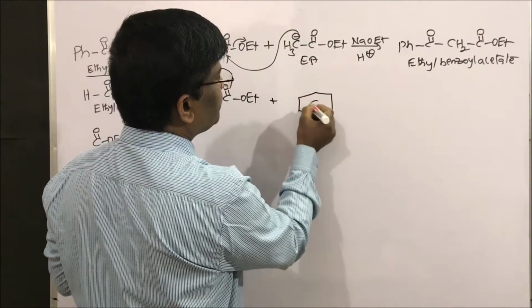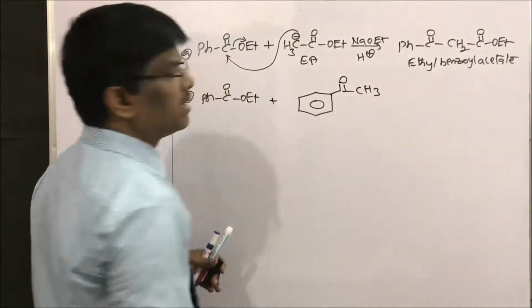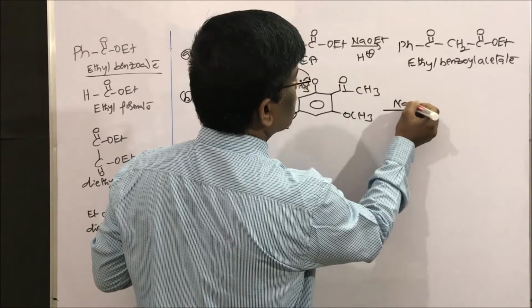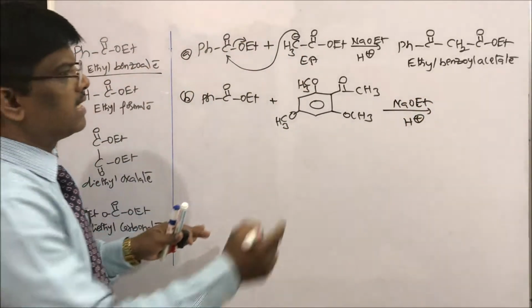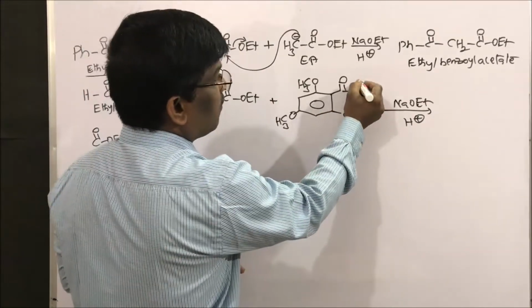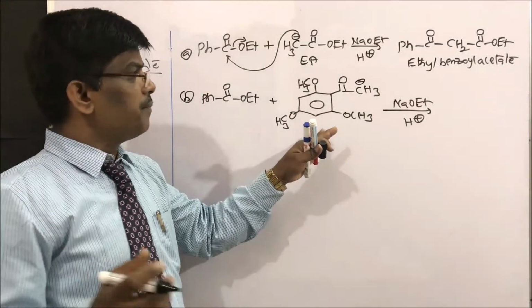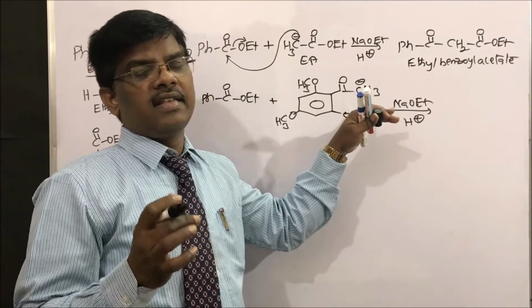So I am taking trimethoxyacetophenone, and I am going to use sodium ethoxide followed by acid hydrolysis. What happens? This is a ketone having alpha hydrogens. Dear students, one more point I would like to say. Ketones are more acidic than esters.